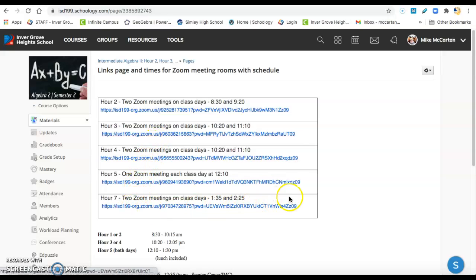Now, the first week, there are no required Zoom meetings. But if you guys want to talk or you need something, we can pop into one of these rooms. I'll send you a link. If you want to meet, send me an email, okay? Maybe we'll have some Zoom meetings anyway. If you want to stop in and say hi, talk to your friends, that's cool.